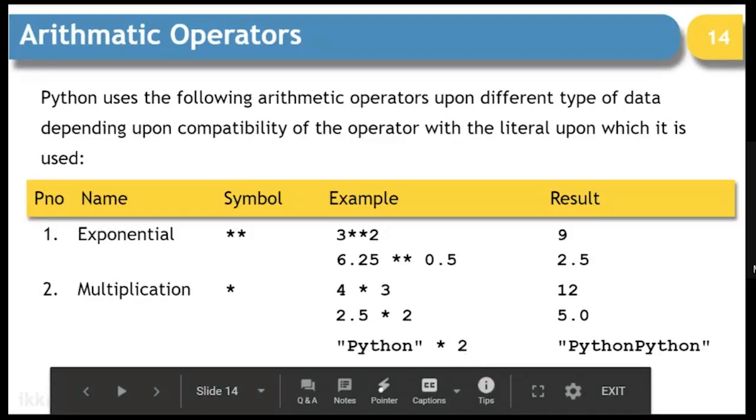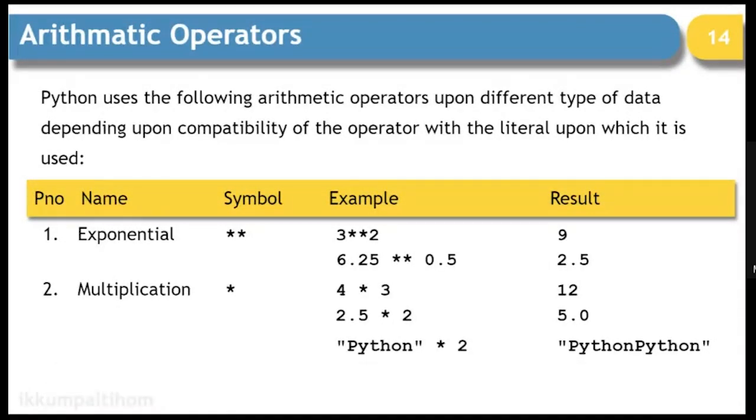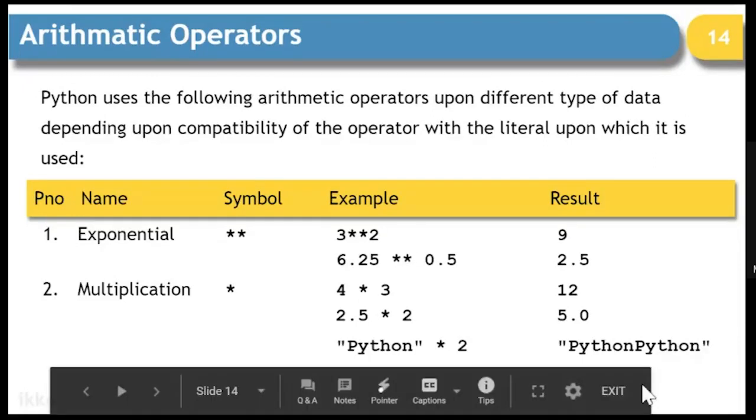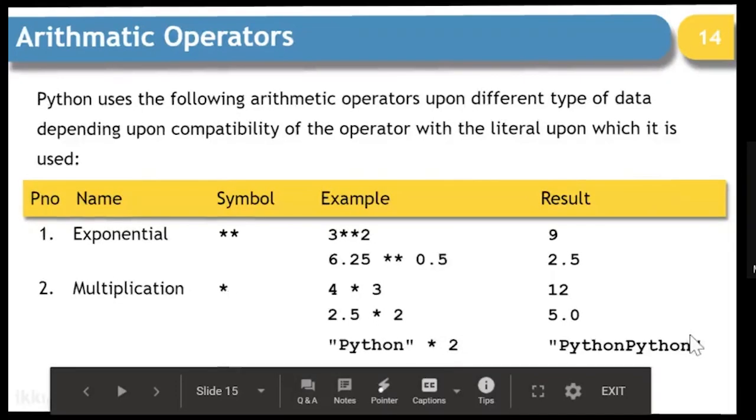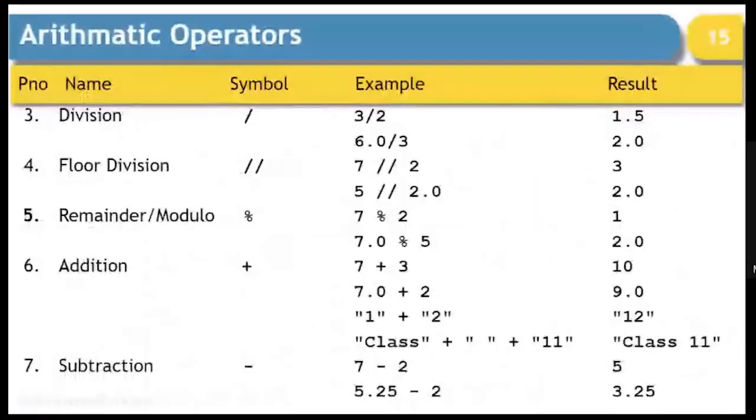So if you write Python multiplied by 2.5, it will not make any sense. Whereas if you write Python into 2, it is going to display Python twice. When we look at the subtraction operator, again, it does not get any support with string values, and that is why the examples are only from integers and float here.